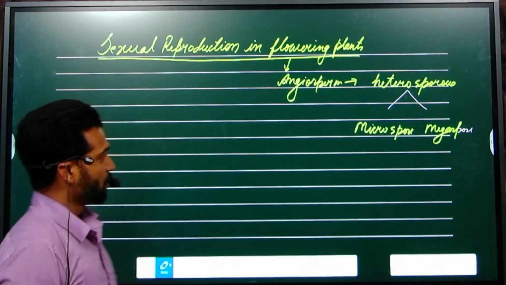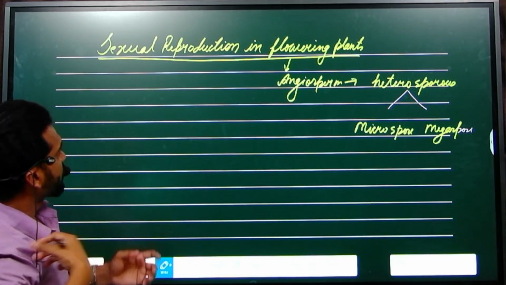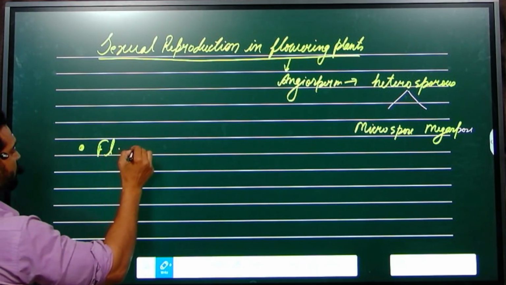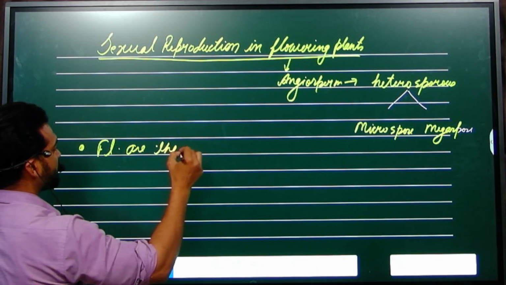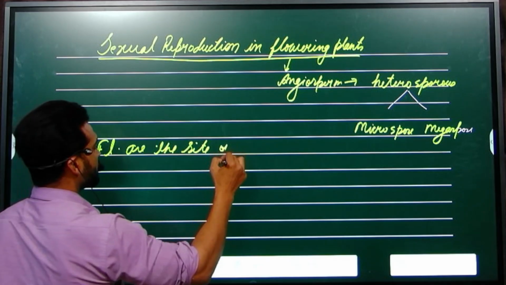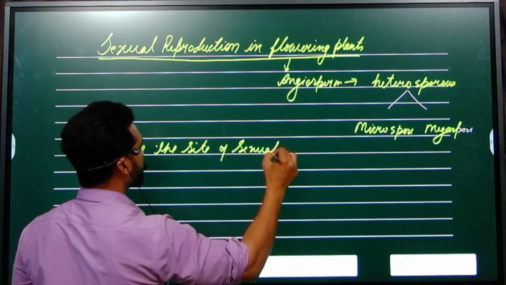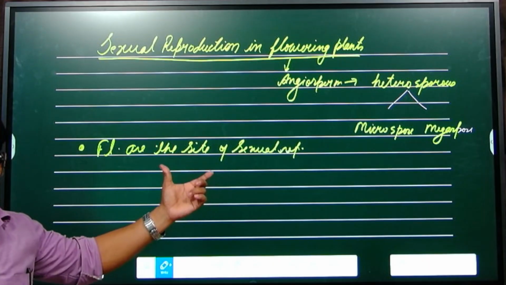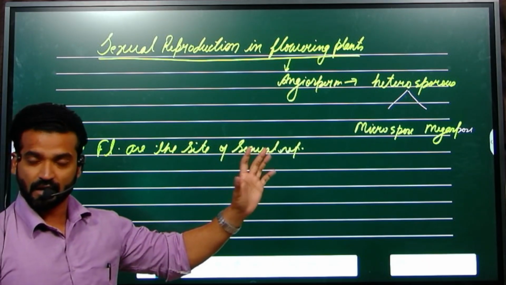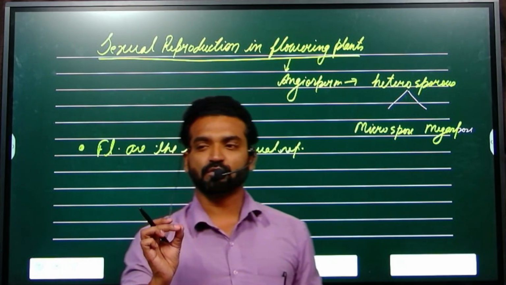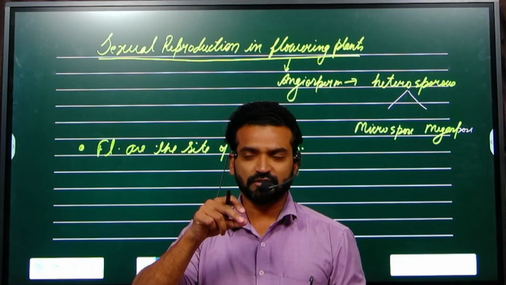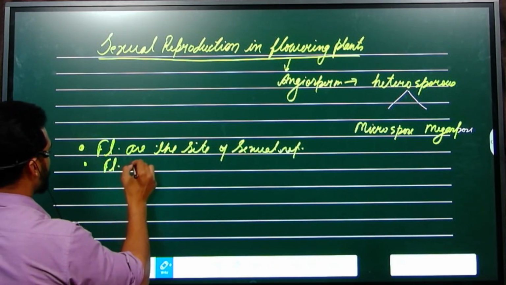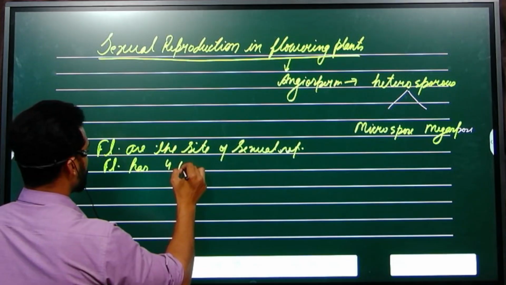Flowers are the site of sexual reproduction. And flower has four types of whorl. Whorl means layer, you can say. Flower has four whorls.